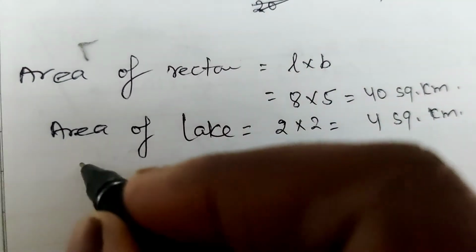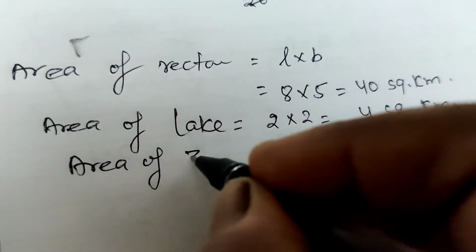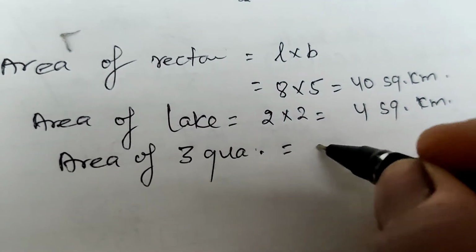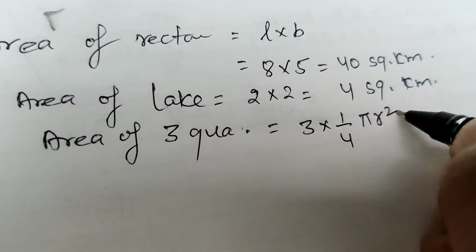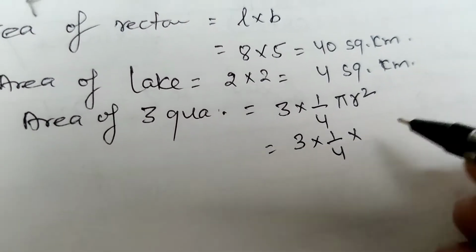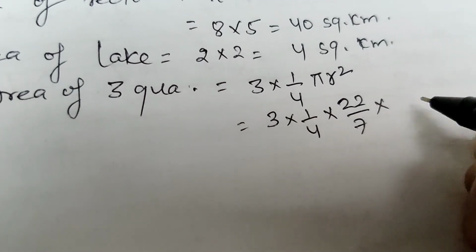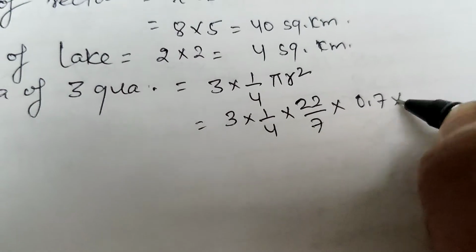And area of 3 quadrants. 3 into 1 by 4 pi r square. 3 into 1 by 4 pi, 22 by 7, and radius is 700 meter, which means 0.7 kilometer.